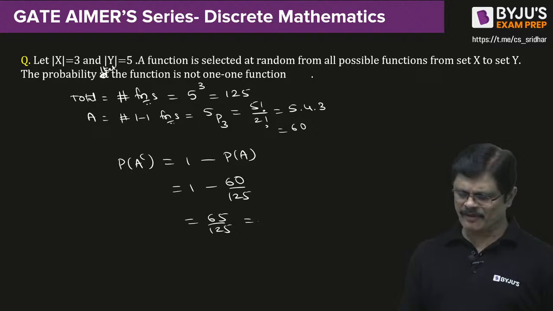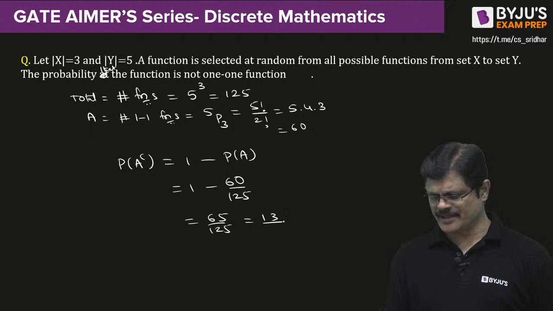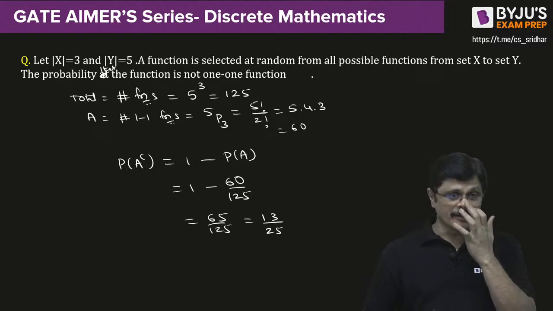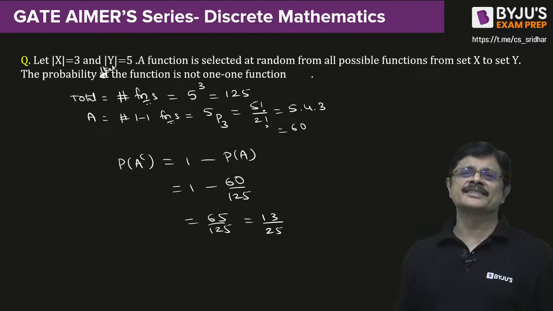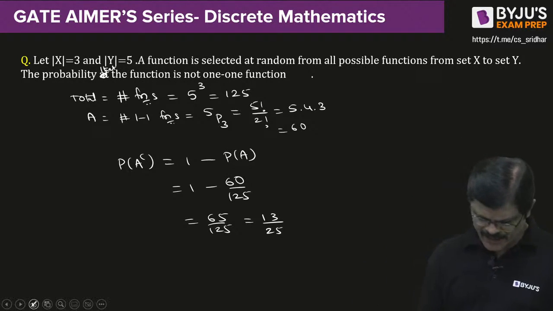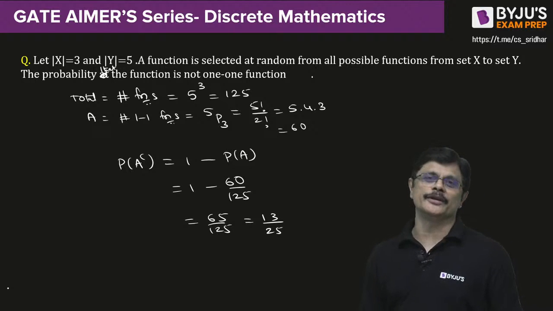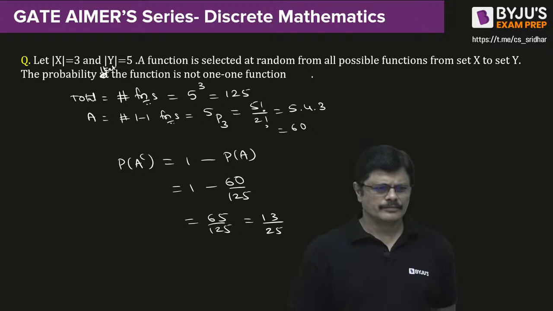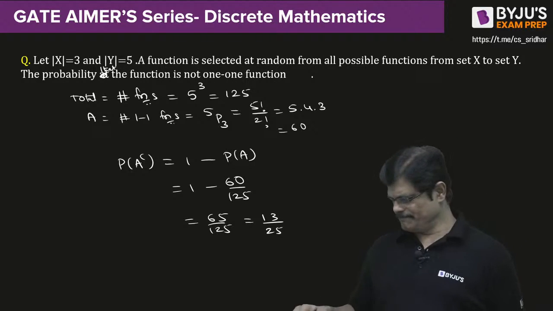So now you can simplify 5 1s are 5, 5 13s are 65 and 5 25s are 125. So the answer is 13 by 25, my dear friends. What is the answer? The answer is 13 by 25, my dear friends. Samajh mein aaya hai? Clear to you all? Super.